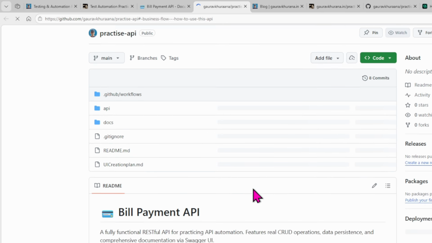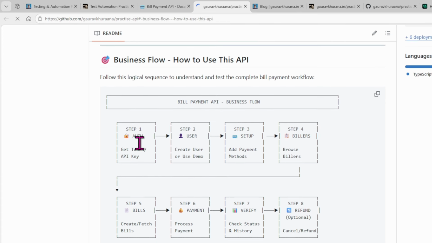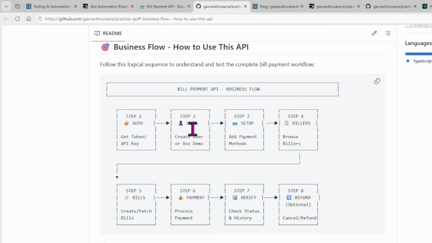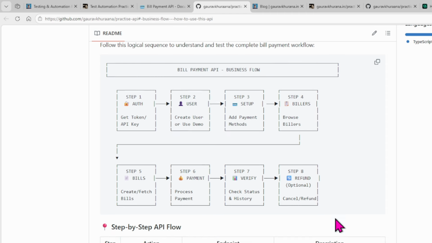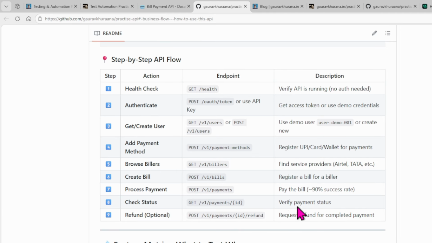It will tell you the various details like how the actual flow is, that you can authenticate. You have users. Just like on an Airtel or some company site, you will create various users, you set up payment methods, and you do the payments, and you can check the history of it or get a refund. So all of the details are written over here.